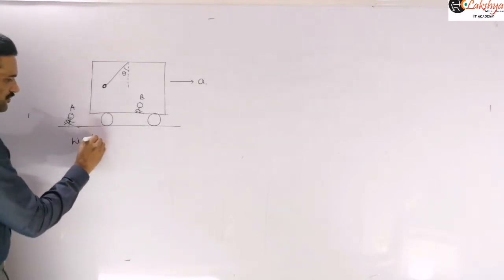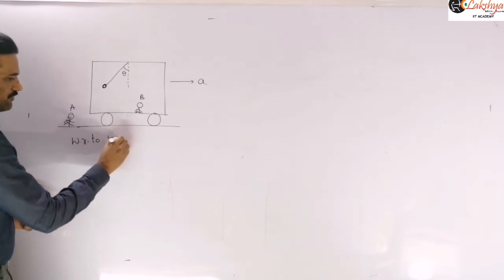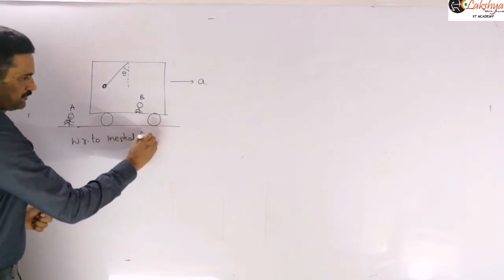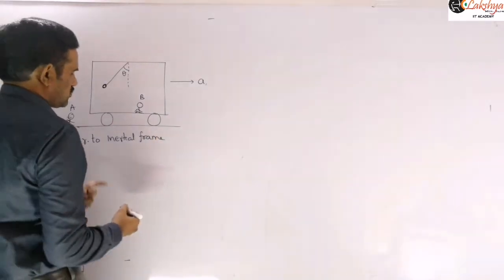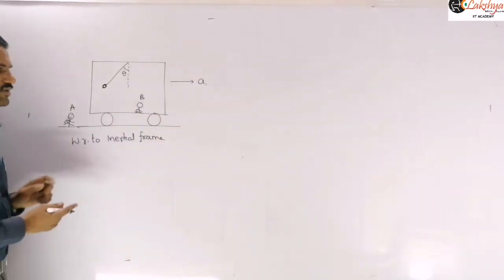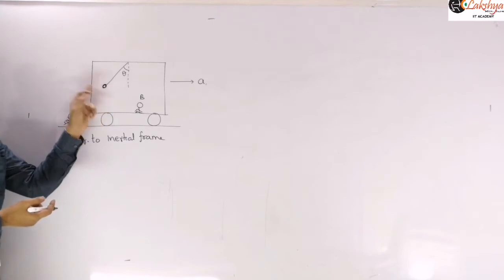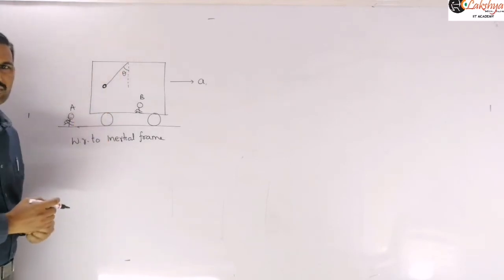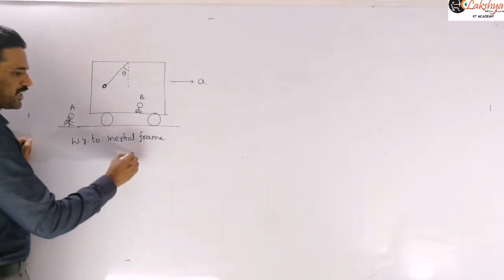With respect to the inertial frame, that is with respect to observer A, the bob is accelerating towards right. Let us draw the free body diagram of this bob.